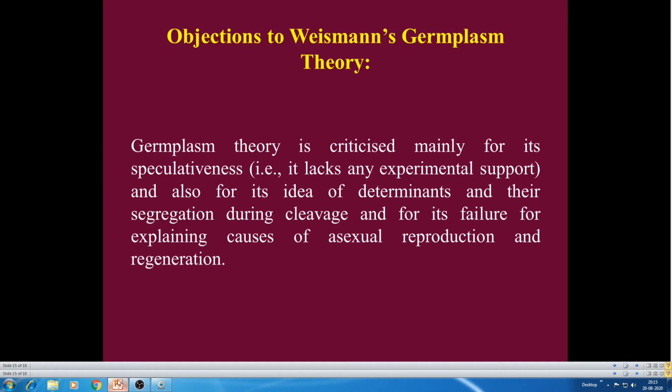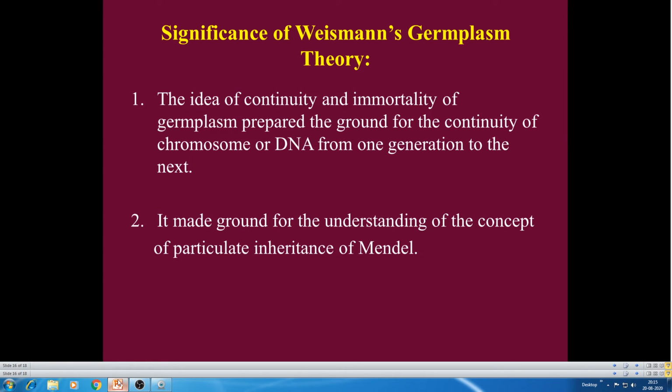It lacks any experimental support, and also for its idea of determinants and their segregation during cleavage, and for its failure to explain the process of asexual reproduction and regeneration. In sexual reproduction you can see different types of variations, but in asexual reproduction, individuals of the same type are produced. So that is the first objection to Weismann's theory.